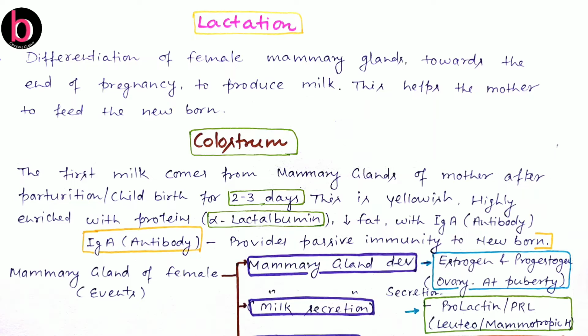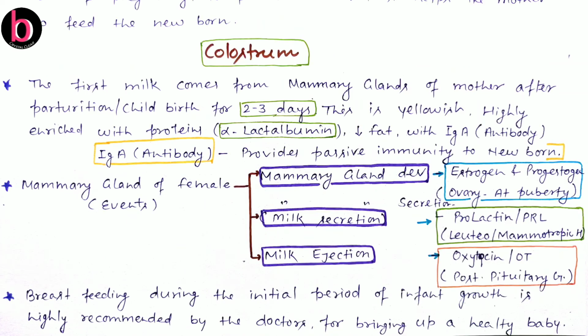Passive immunity is the immunity which is provided by artificially introduced antibodies in a particular person. So there will be passive immunity provided by IgA, which is taken in milk from the mother's body by the young ones.